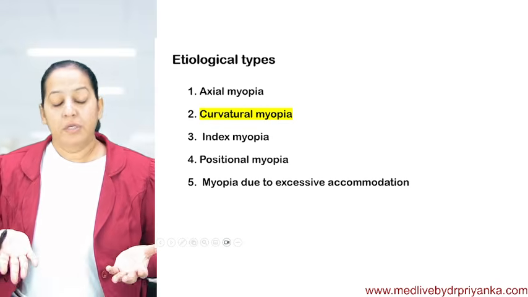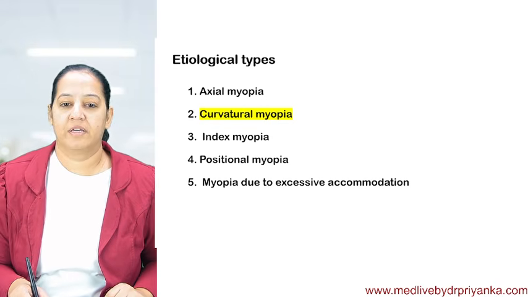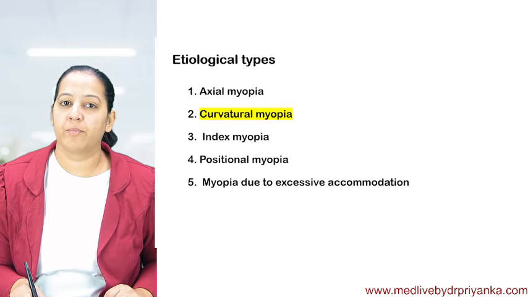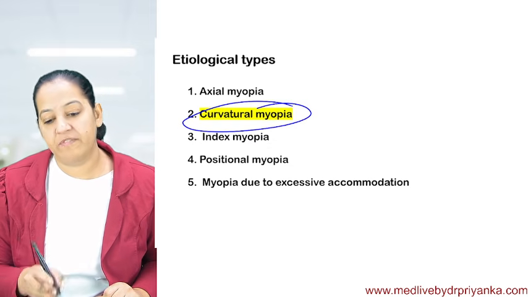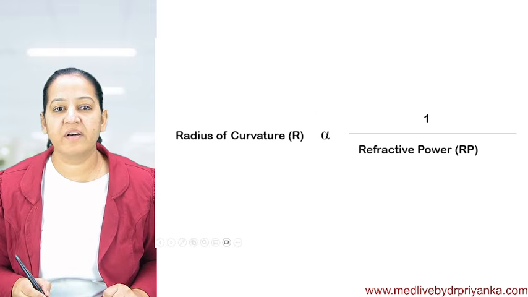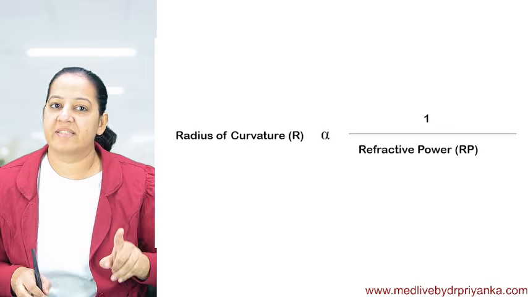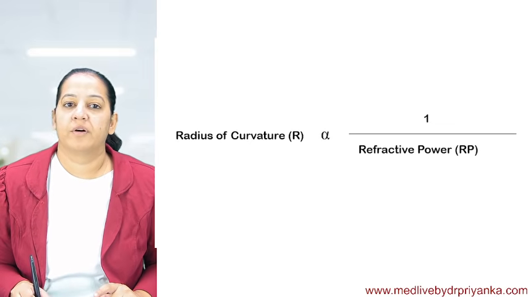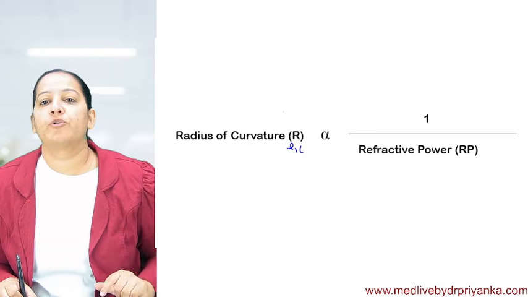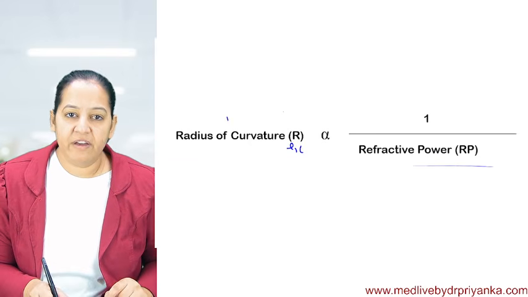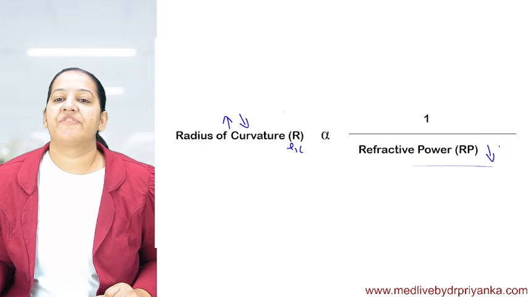Okay, so I taught you the types of myopia also. One more thing before I start. If you remember, I taught you five types of myopia. One of the types is curvature myopia, which is the most common. What is the problem in curvature myopia? Learn this golden rule. I already taught you this in my first session. The radius of curvature of the lens or cornea, both of them, is inversely proportional to the refractive power of the eye. If the radius of curvature is more, the refractive power is less. If the radius of curvature is less, the refractive power is more.